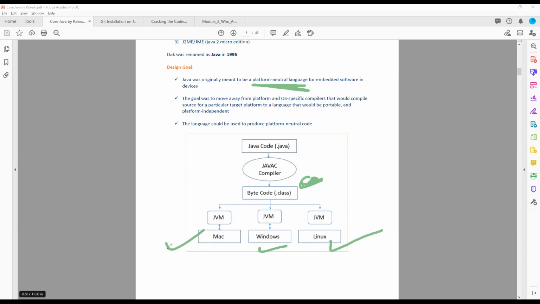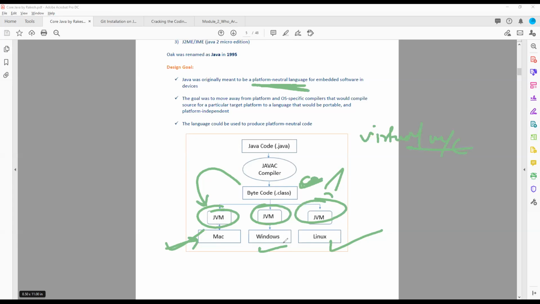How? Because it is not totally running over the operating system. You can see before this we have the JVM. The code actually runs over the JVM, the Java Virtual Machine, which is a virtual machine that Java has created.